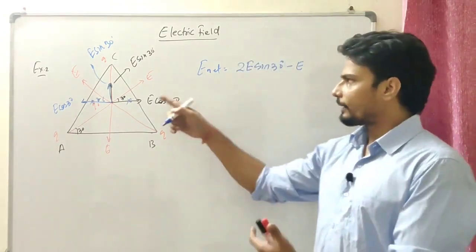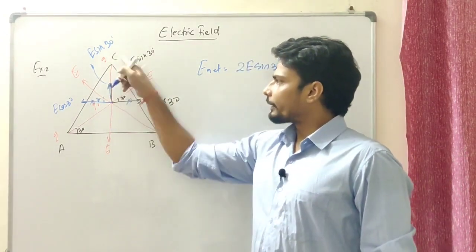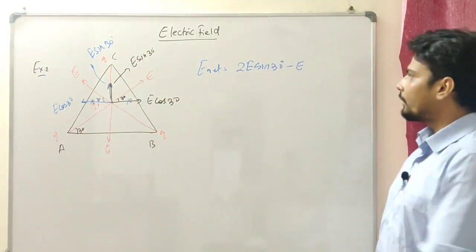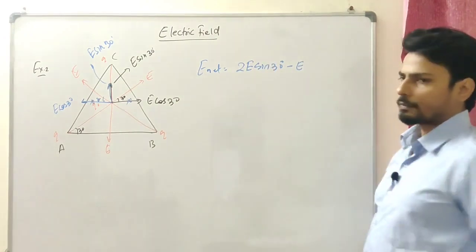The values could be anything. E downward, and two components of this and this electric field are coming upward. So the net field should be 2E sin 30 degree minus E, right?